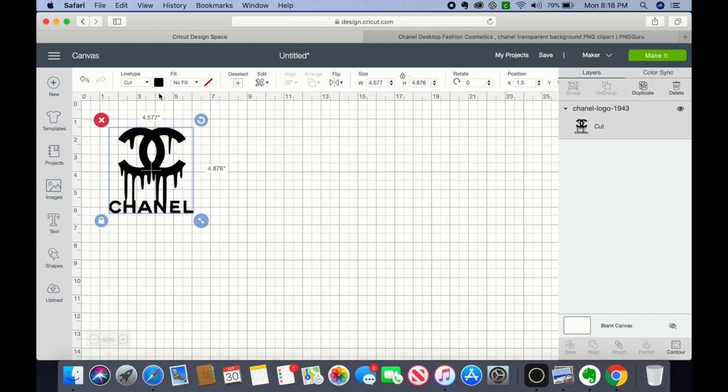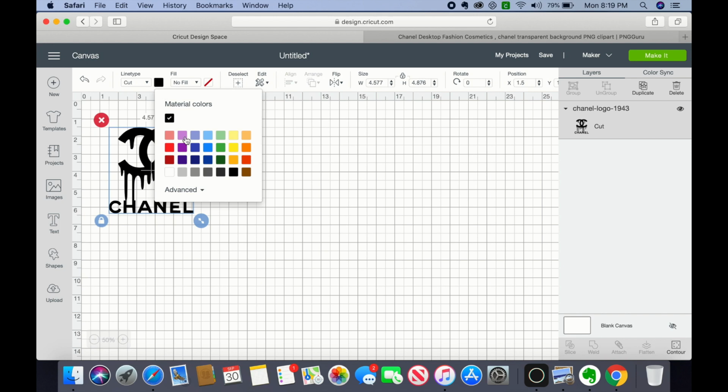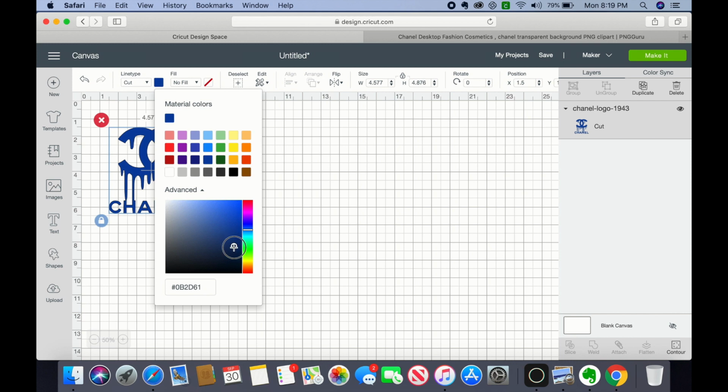Now the color that I'm going to do this in is a glitter blue color to put on my daughter's shirt. She has an old shirt and I just want to do something decorative to it, and I had some old material left over, so I'm just going to insert this blue color onto my design, and I'm going to go to advanced to try to get it to the color that I have on her shirt. It's kind of a deep glitter blue.